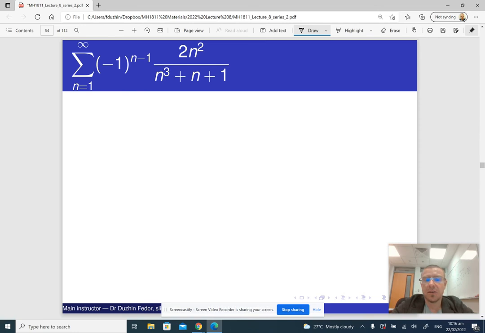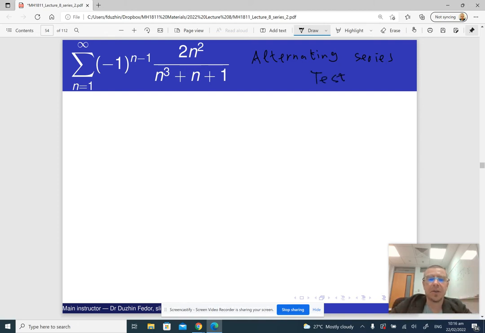And of course, to figure it out, since we know that without the (-1)^(n-1), the series diverges, the only tools that we have at our disposal are essentially two tools: the limit test and the alternating series test. Right? So let us try the alternating series test.